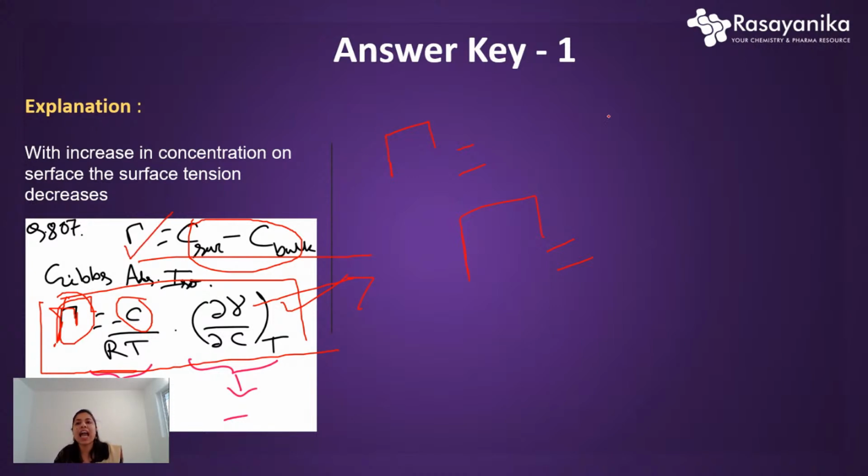So when we add soap or detergents to the solution, what is going to happen? Just see this. Suppose this is a beaker, and here we put some surfactants. What is going to happen? Surfactants basically accumulate at the surface, because when they accumulate, they form micelles.